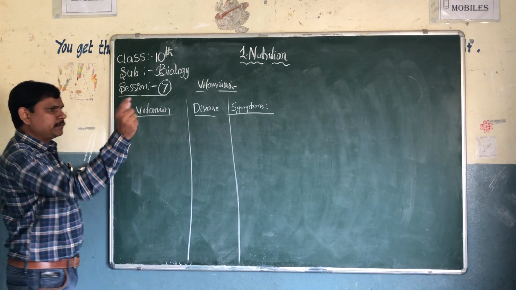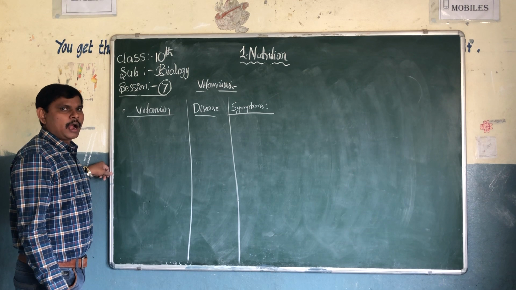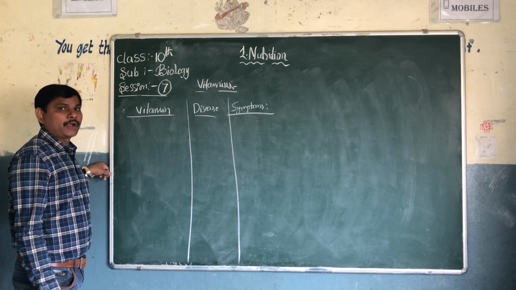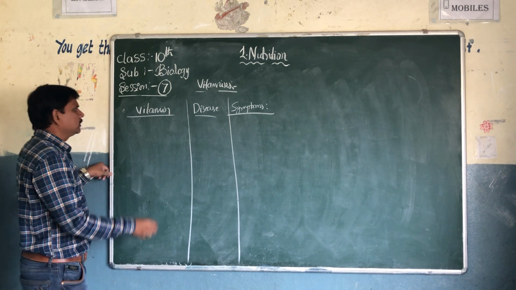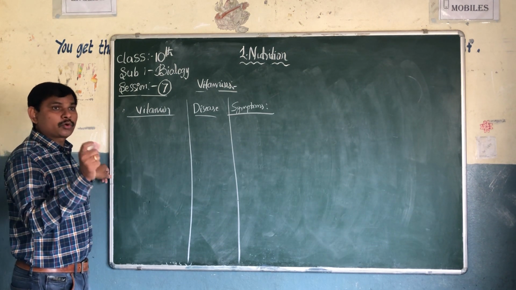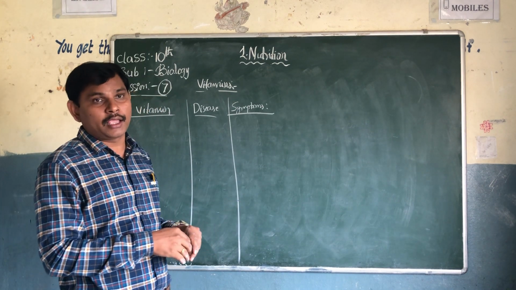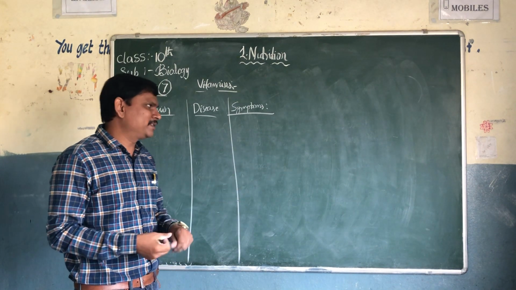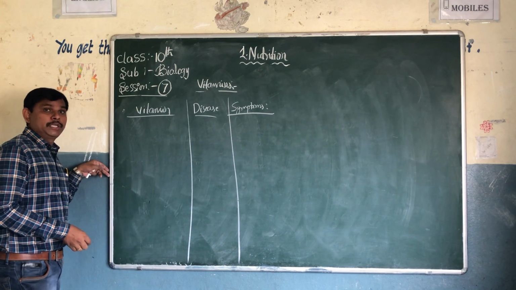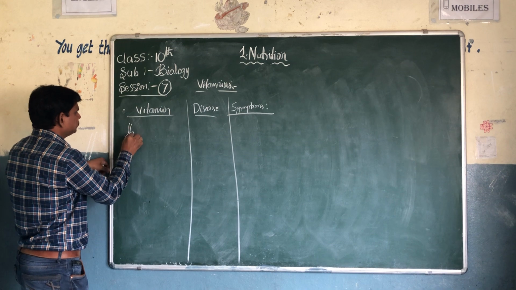So I told you vitamins are classified into two groups: one is water soluble vitamins and the second is fat soluble vitamins. Now we will discuss the water soluble vitamins. B complex: in the B complex there are again different types of vitamins, like B1, B2, B3, B6, B12.